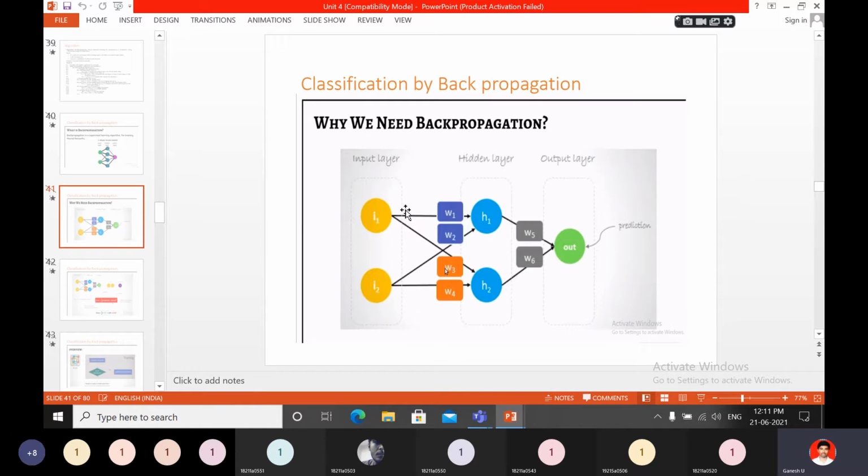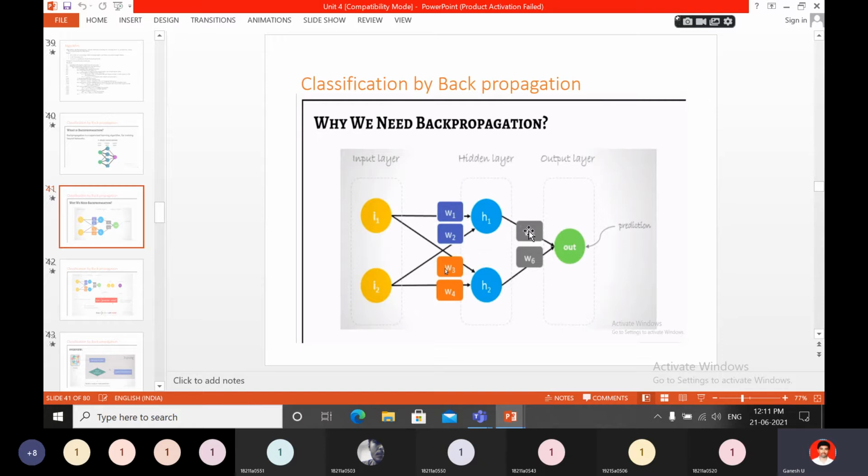Here, why do we need backpropagation? See here, input layer I1, I2, hidden layer H1, H2, output layer out. These are the nodes here: I1, I2, H1, H2, out. So we have to find out, using these inputs, what value we predicted. Is that a correct value or not? Did we predict correctly or not? That we have to find out. That we can find out from one layer to another layer. We will actually process weights. We will take initial weights and process them, and for H1 what is the input, and from H1 what is the output.